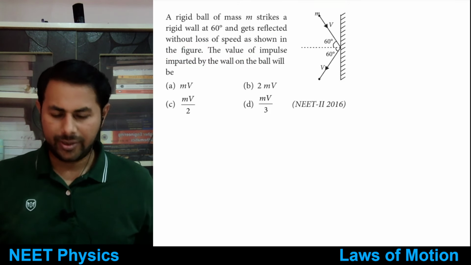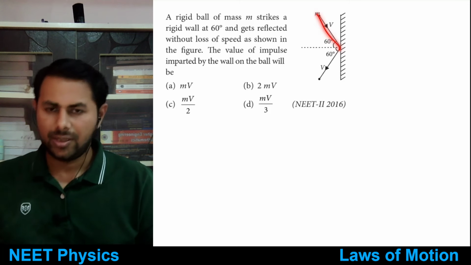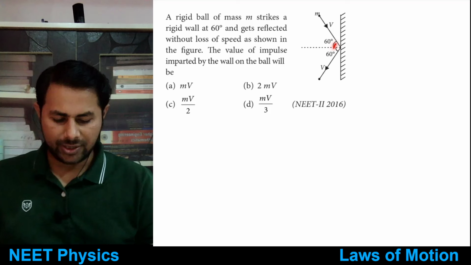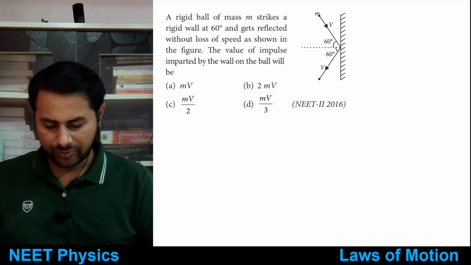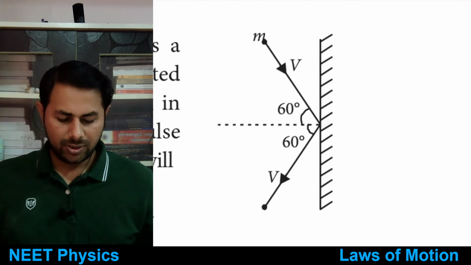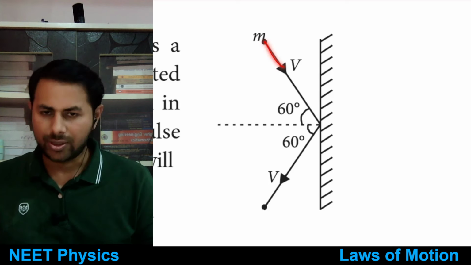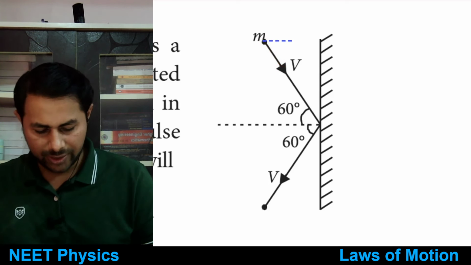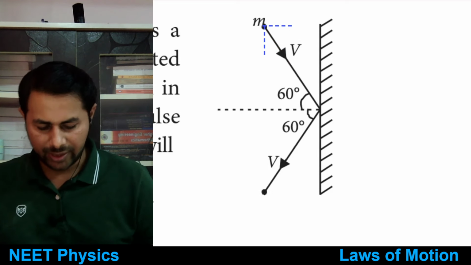Okay, so here see, it is hitting the wall at some angle. This angle is 60 degrees. So in this case, what we need to do is resolve this velocity in two components. Let's resolve it in vertical and horizontal components.